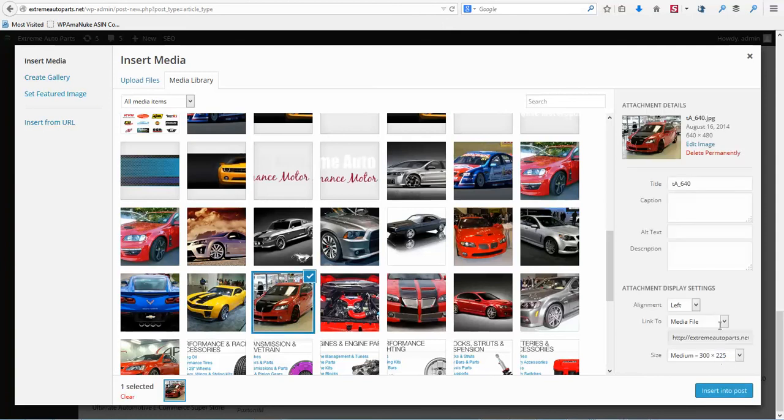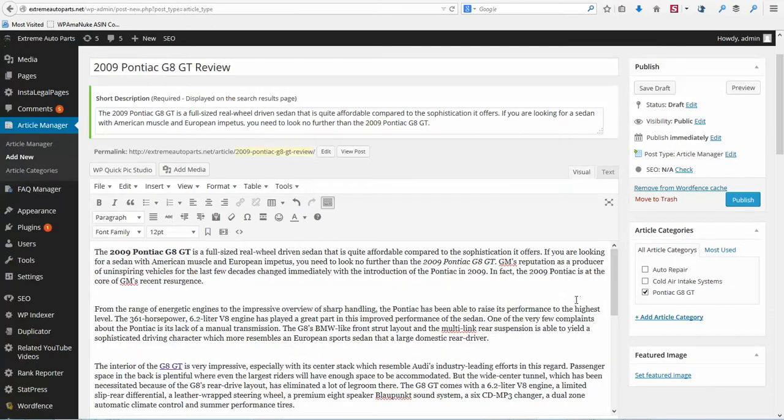Where it says alt description, you want to name this your keyword. We're going to copy that and put that in our alt text as well, and insert that into post.